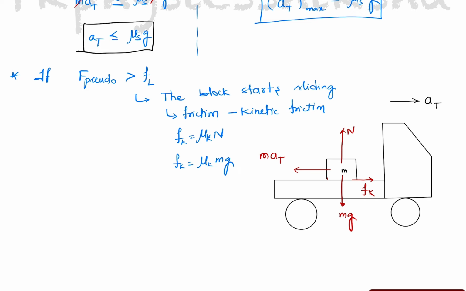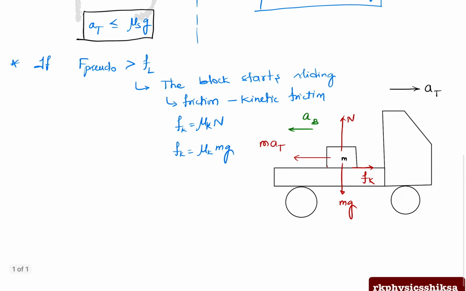Now this block starts sliding with an acceleration, the acceleration of the block. How much will be the acceleration of the block? For that, what is the net force? Net force on the block is equal to mass into acceleration of the truck minus the kinetic frictional force.